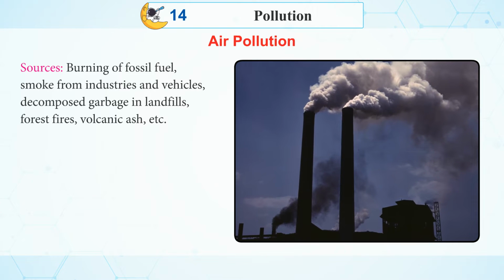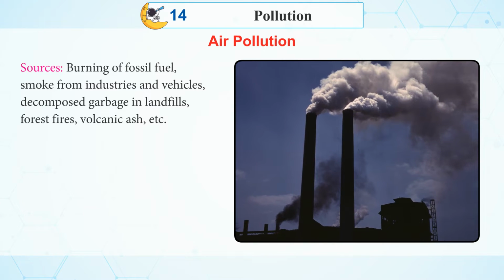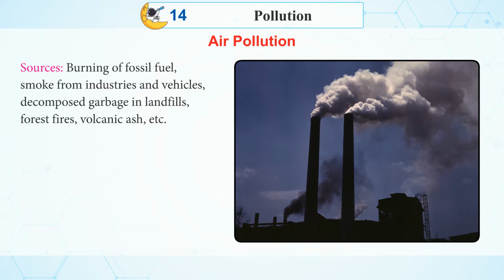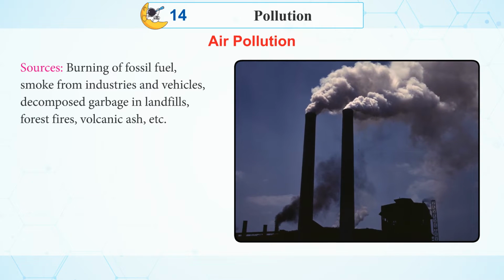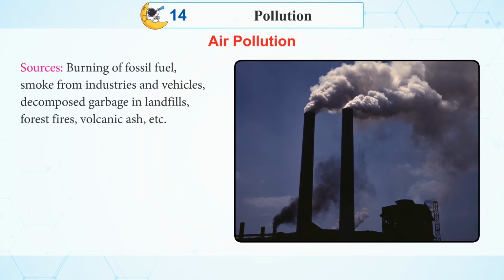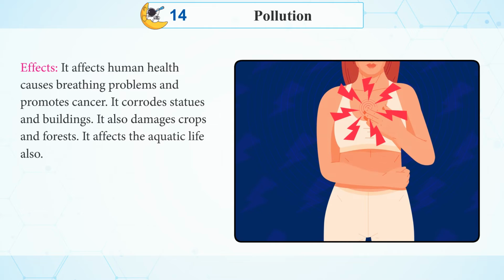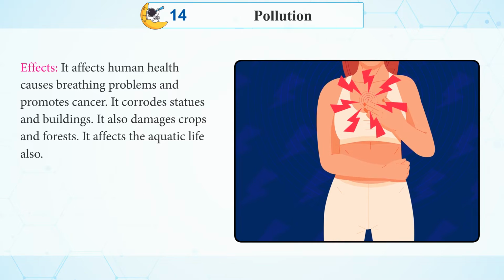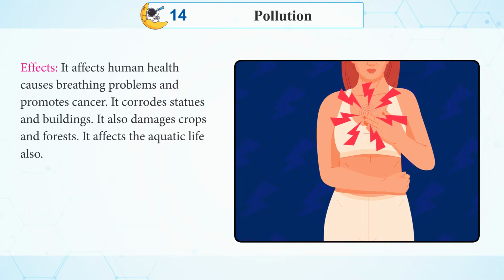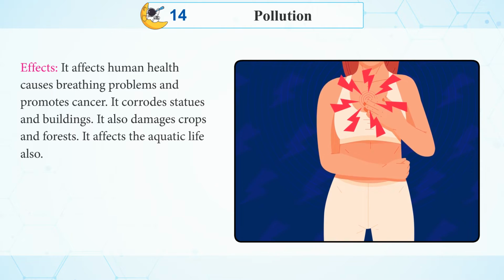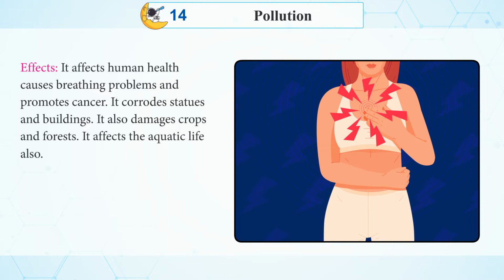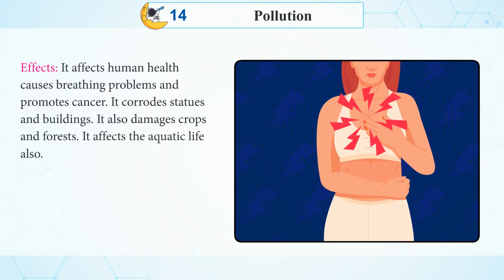Sources: burning of fossil fuel, smoke from industries and vehicles, decomposed garbage in landfills, forest fires, volcanic ash, etc. Boost your brain. The major air polluting industries are iron, steel and cement. Effects: it affects human health, causes breathing problems and promotes cancer. It corrodes statues and buildings. It damages crops and forests. It affects the aquatic life also.